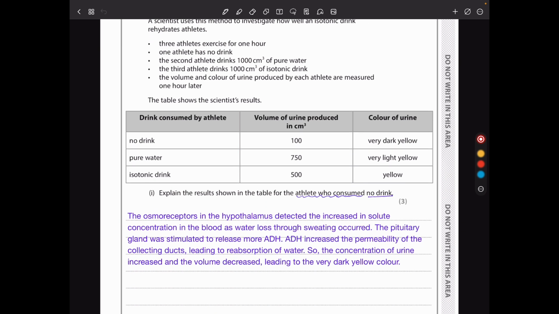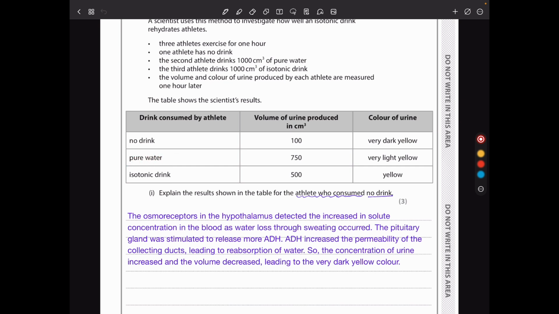So from the table of results, we see with no drink, the volume of urine produced was 100 centimeters cubed, and we see it's very dark yellow. If you compare with the others, this is going to be the least. It's because they had no drink, and yet they were sweating during exercise, so their body is trying to conserve more water. ADH is going to be released, more water is going to be reabsorbed, and so the concentration of their urine is going to increase while the volume is going to go down.